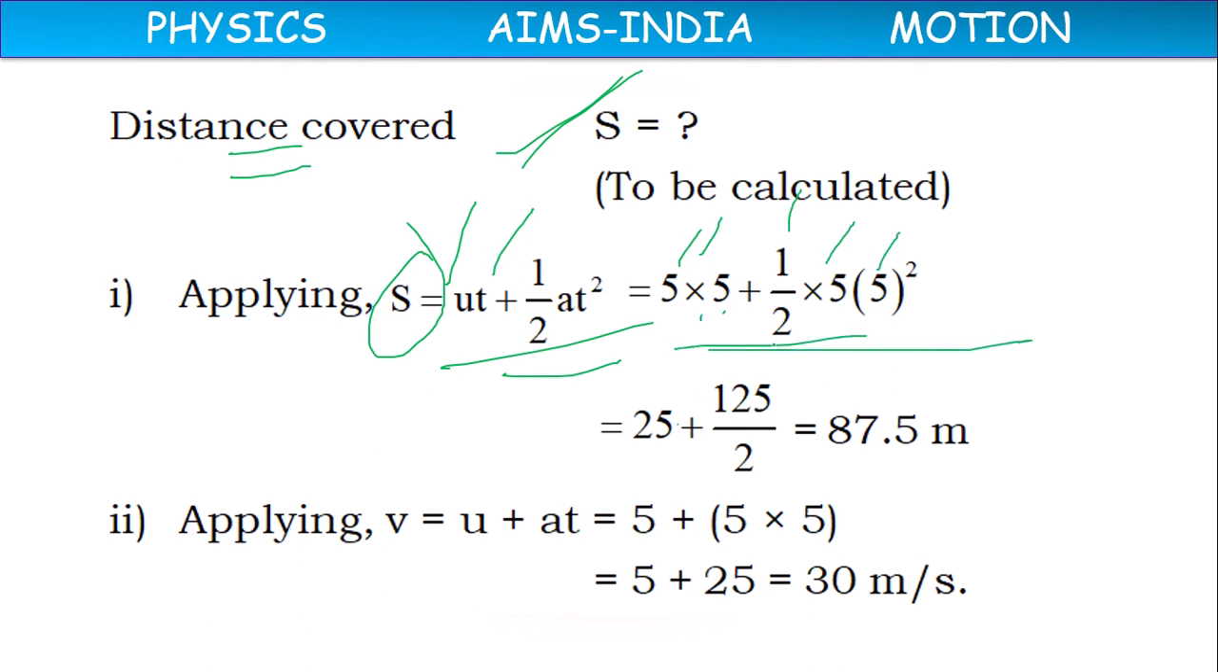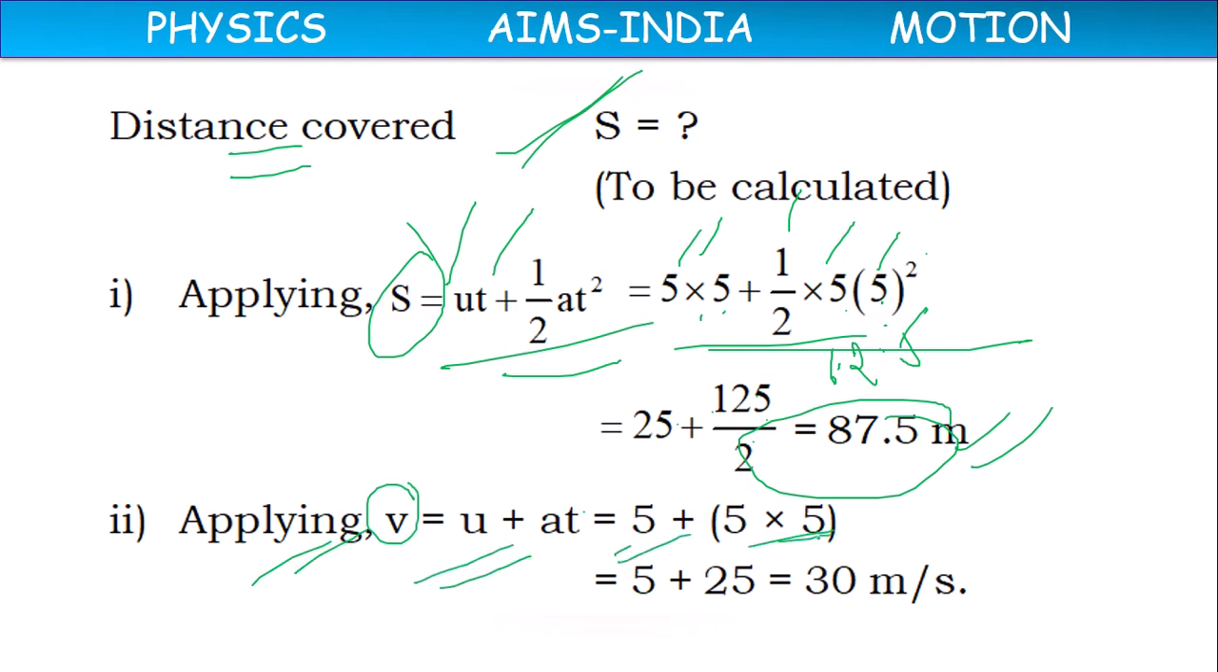5 into 5 is 25. 5 square is 25, into 5 is 125. 125 by 2 is 62.5. 25 plus 62.5 is 87.5 meters. For finding final velocity, the formula is u plus at: 5 plus 5 into 5, 5 plus 25, 30 meter per second.